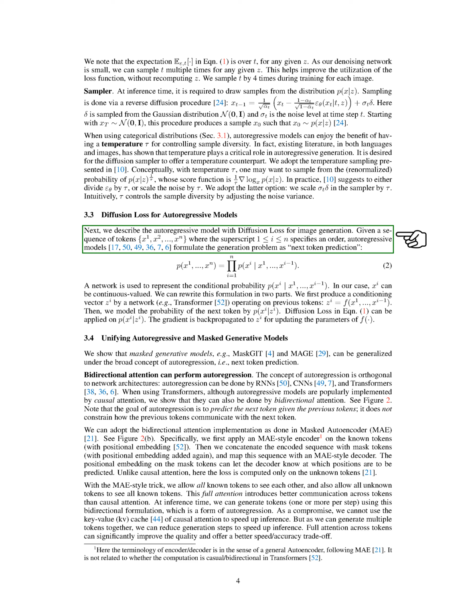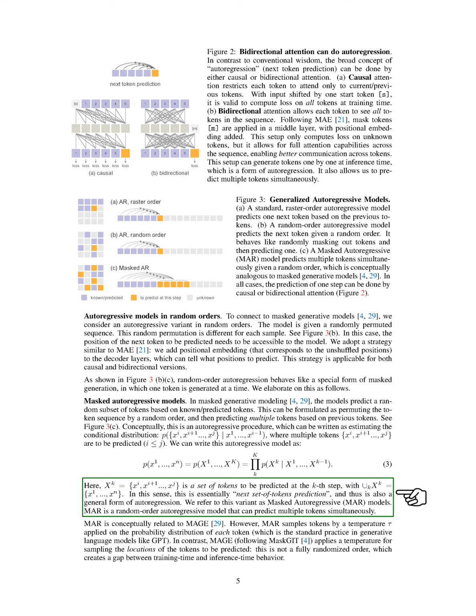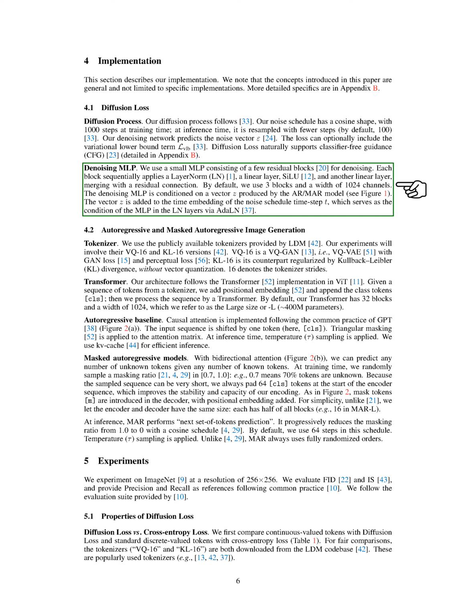This process can be viewed as estimating the conditional distribution of a set of tokens to be predicted at each step. We refer to this variant as masked autoregressive (MAR) models, which can predict multiple tokens simultaneously in a random order. Our implementation includes a denoising MLP with a few residual blocks for denoising, conditioned on a vector produced by the autoregressive or masked autoregressive model.